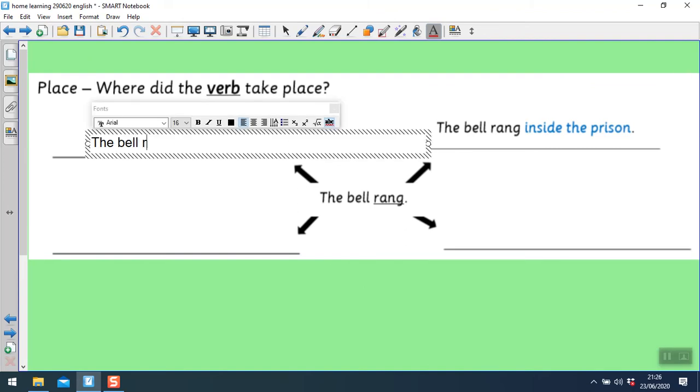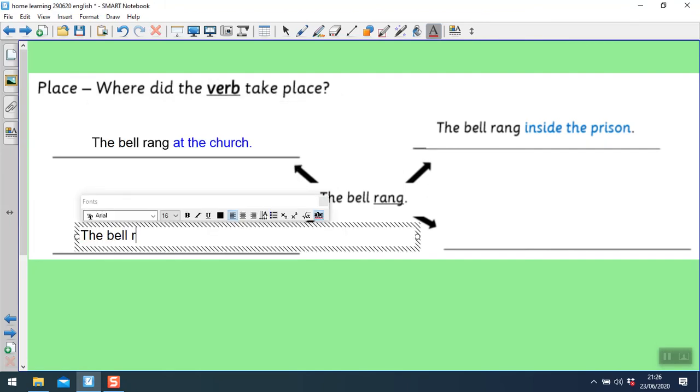The bell rang at the church. So at the church is my adverbial. The bell rang in the garage.